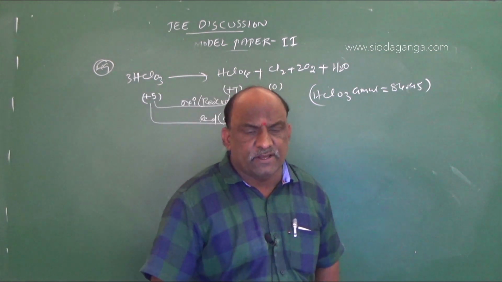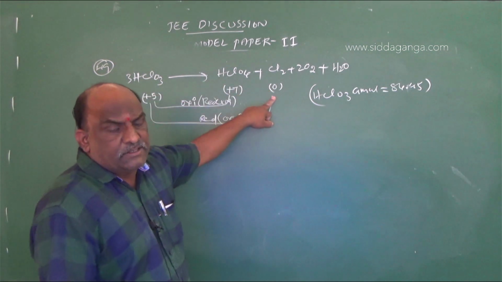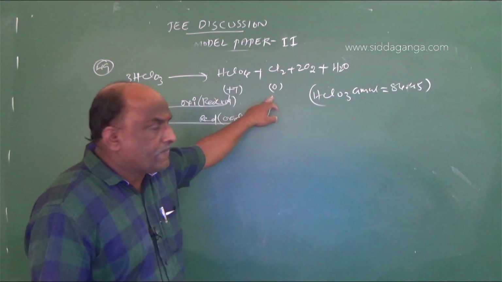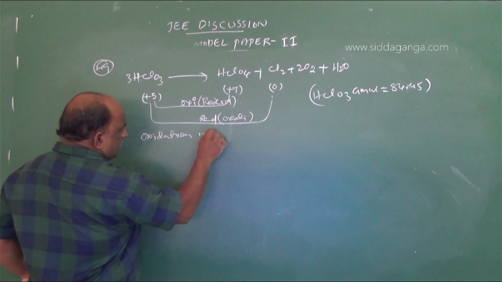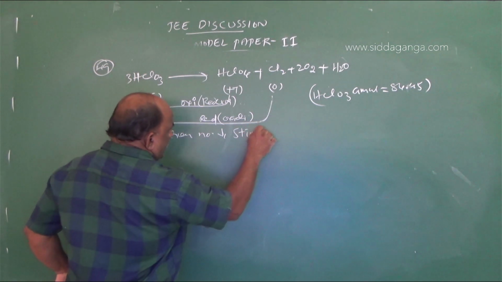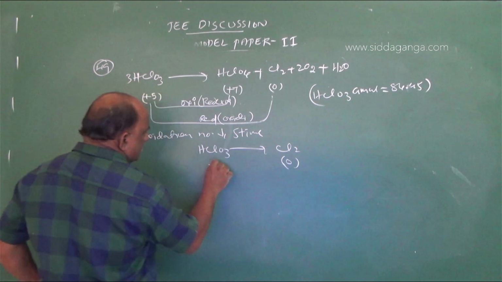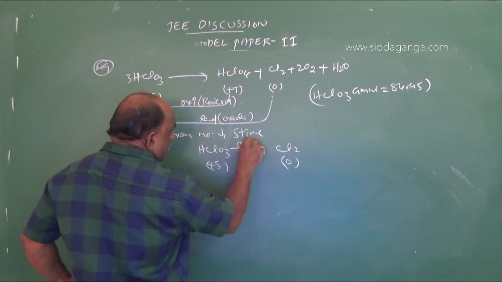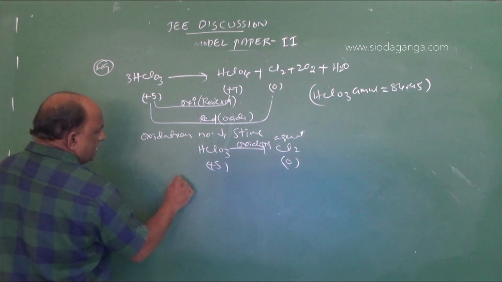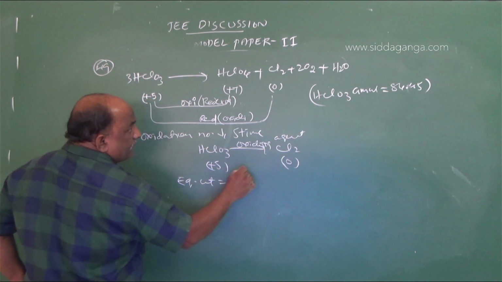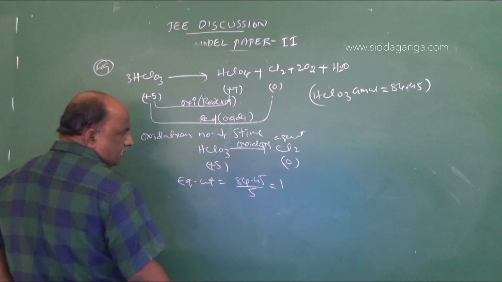The equivalent mass of the oxidizing agent is +5 to 0. The oxidation number decreases 5 times because HClO3 gives rise to Cl2. Cl2 is 0, and Cl in HClO3 is +5. This is the oxidizing agent. So what is the equivalent weight? Equivalent weight is equal to 84.45 divided by 5.